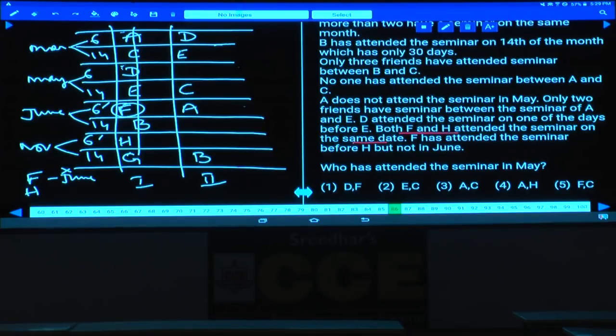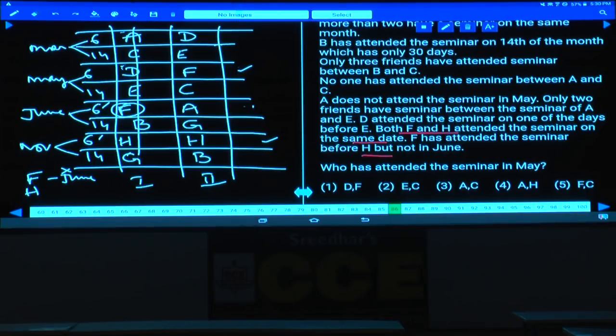Then coming to the next one. D attends the seminar in one of the months before E. Both F and H attend the seminar on the same date. And F has attended before H but not in June. Same date is what? May 6th is there, June 6th is not there, and November 6th is there. And F is before H, and F must be in the month of May, and H must be in the month of November, isn't it? Then who is the person left over here? G is the person left over. Then what is the order here? D, E, F, C, A, G, H, B.